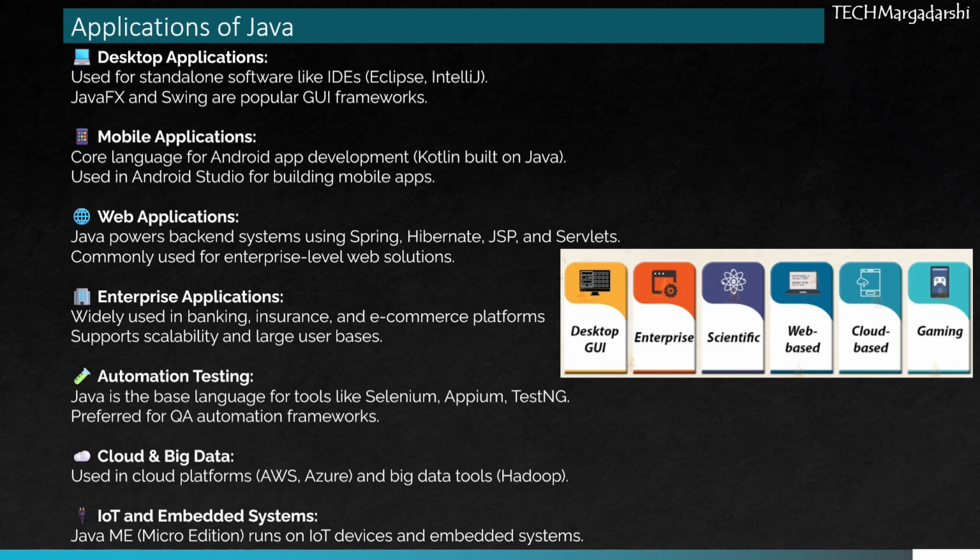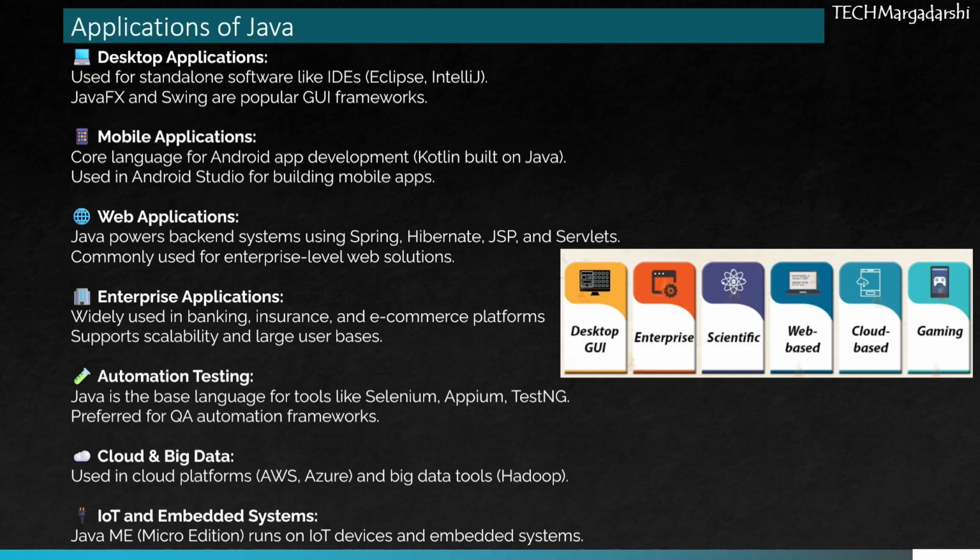Even Kotlin, the modern Android language, is built on top of Java. It's used extensively in Android Studio to build mobile apps. Web applications. Java powers the backend of many enterprise grade web systems. Frameworks like Spring, Hibernate, JSP, and servlets are the backbone of countless web applications.